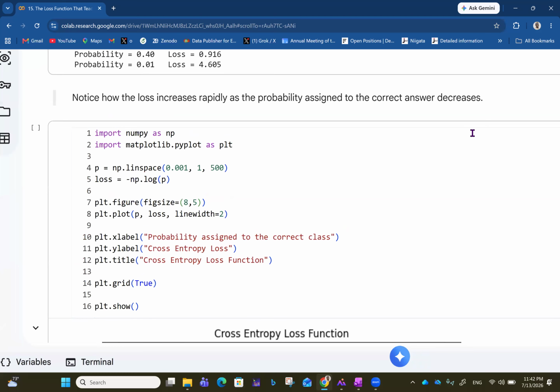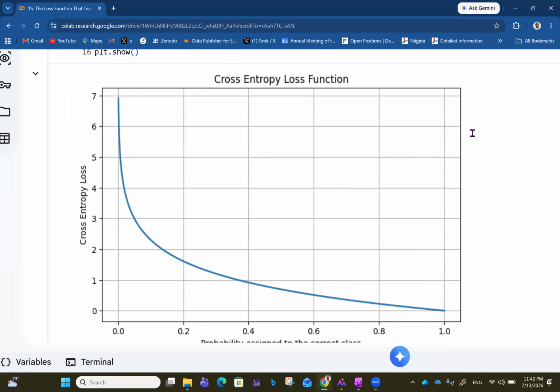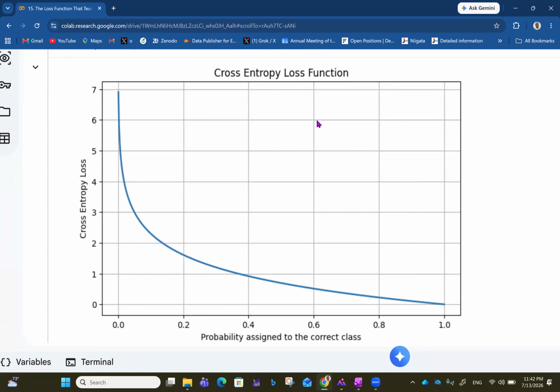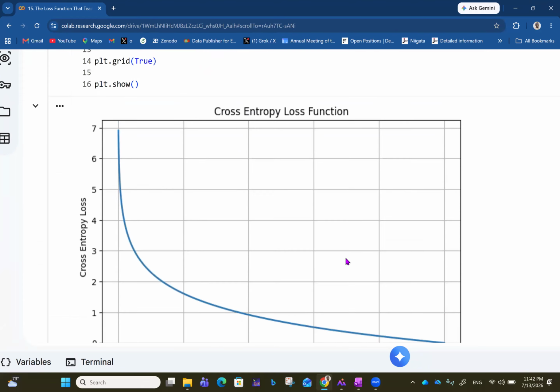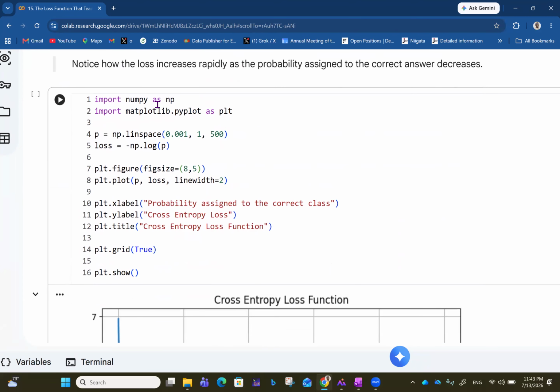And here now we can visualize the cross entropy loss function. And see, because this one approaches zero fast enough as probability is increasing, that's why it's very good to use log. So you can look at this code. Here we have numpy and matplotlib, then we have the probability. So we are looking at the probability from 0.001 to 1. Now, why not 0 to 1?